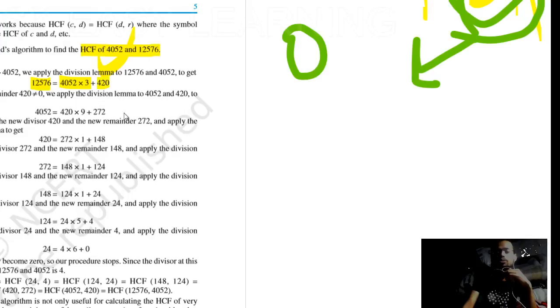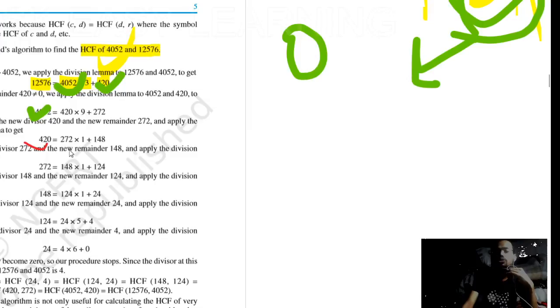Again we will do what? We will again take 4052 and 420. Here 4052 will be the dividend C and 420 will be the divisor. Okay, and 420 will be multiplied. Okay, you can check with your basic division and multiplication by 9. It will give 272 as the remainder. Again the remainder is not 0, then we will again take 420 and 272. Okay, and here the process is the same. I am not going to repeat.